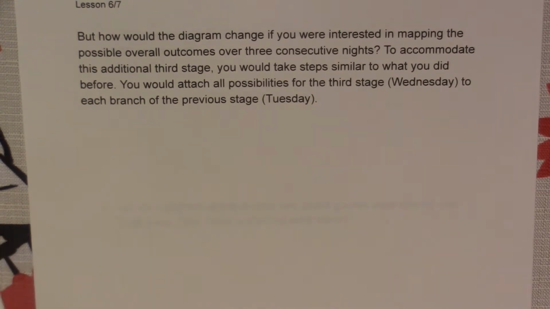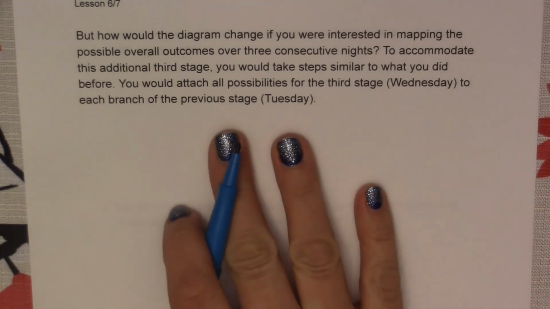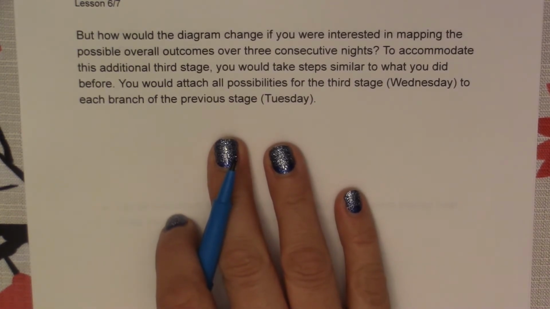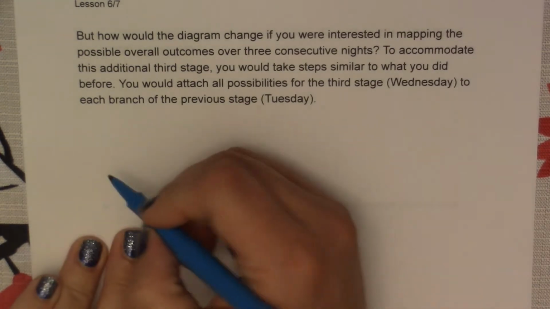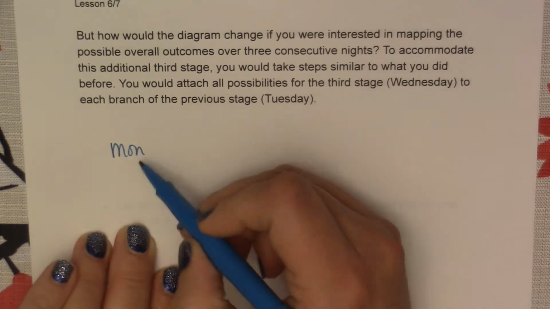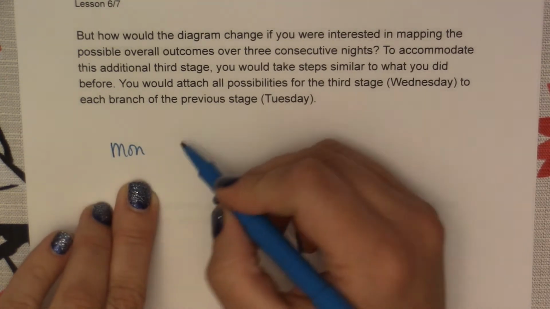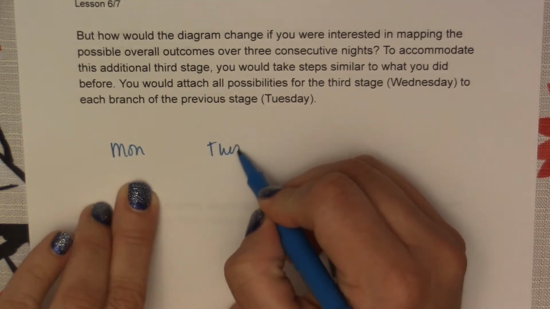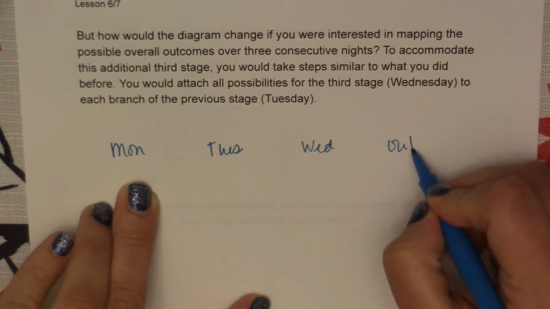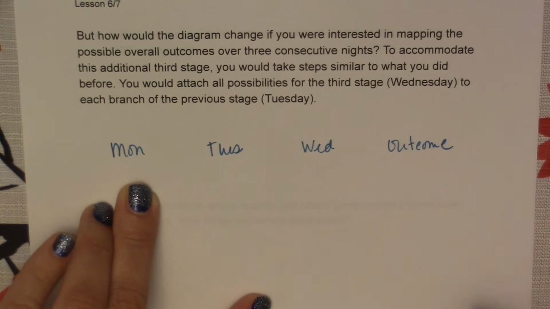But how would our diagram change if you were interested in mapping the possible overall outcomes over 3 consecutive nights? To accommodate this additional stage, you would take steps similar to what we did before, and we would attach all possibilities for the third stage, Wednesday, to each branch of the previous stage on Tuesday. So I'm going to start my tree diagram off by labeling. I have Monday, I have Tuesday, and now we're going to add in Wednesday, and then we're going to have a new outcome list.